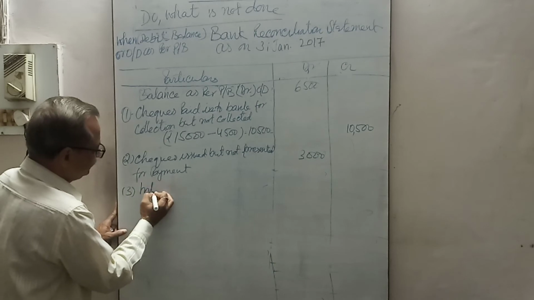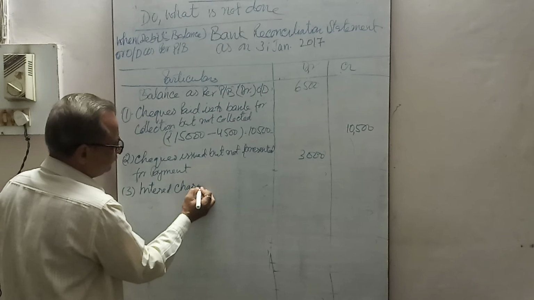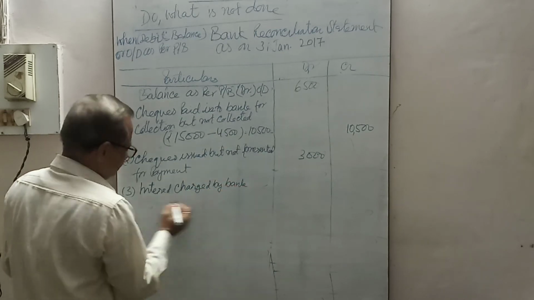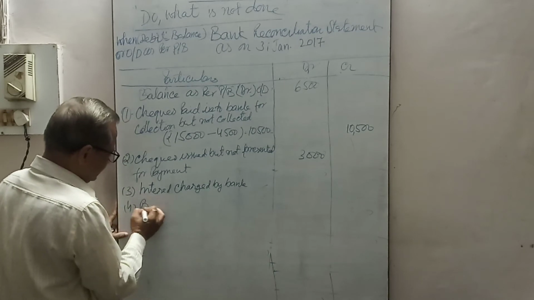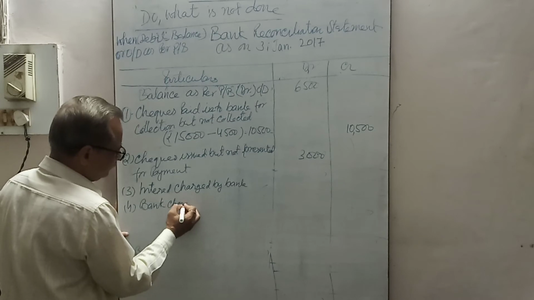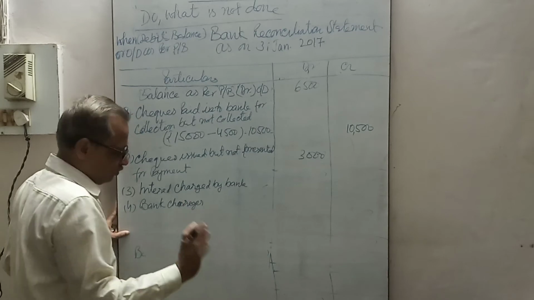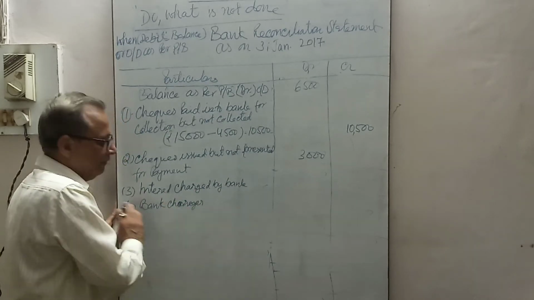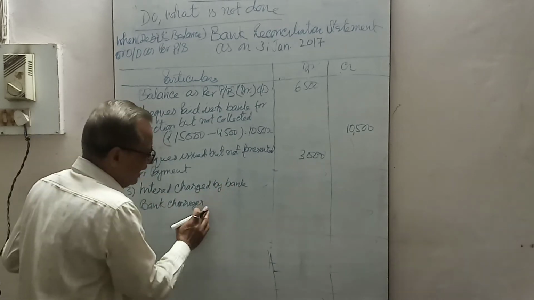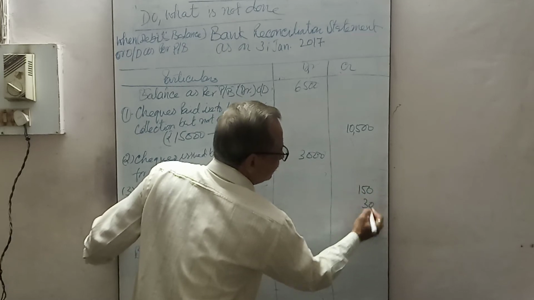Interest charged by bank and 4. Bank charges. Both were not recorded in cash book. I am not writing whole, but you must write both have not been recorded in cash book. That was 150 and 30 right here. Credit it. 30.